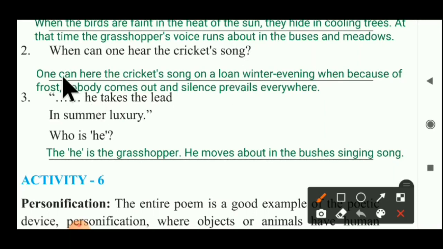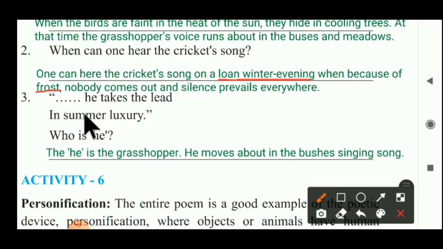So one can hear the cricket song on a lone winter evening, when, because of frost, nobody comes out and silence prevails everywhere. At that time, we can hear cricket songs.